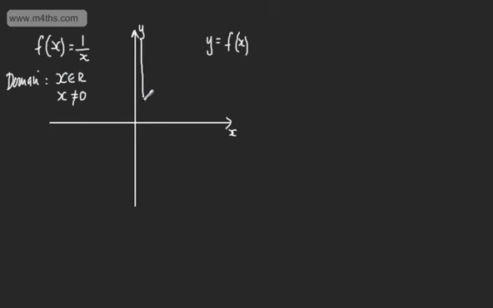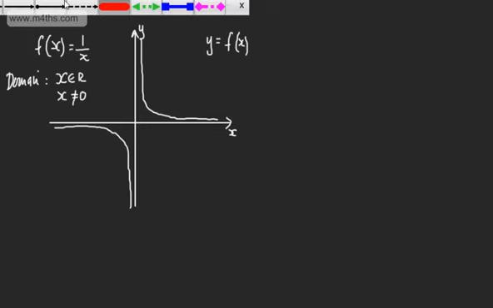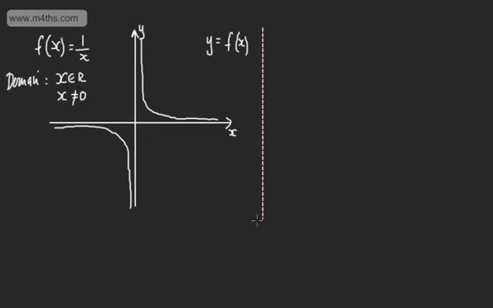Now, if we drew this, we would have the following. So it looks something like so, and then the other side, we would have something like so. So we've got now the asymptotes, the x and the y-axis. So if I went now up and down the y-axis, what values would I see? Well, I'd see all values other than y being equal to 0. So we could go right the way up, positive and negative infinity. We would tend to those values.